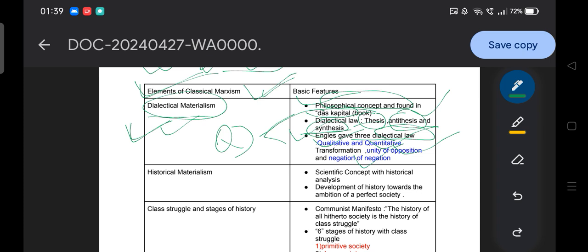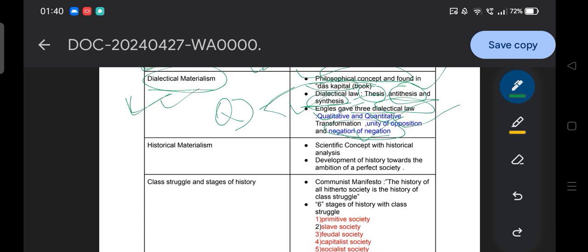Then the unity of opposites: each and every society will have two contradictory classes. Be it slave society, feudal society, or capitalist society, there are two contradictory classes. Even today, society has contradictory classes: one is the business class, another is the middle class or so-called working class. That is how the unity of opposites works. And the negation of the negation is to negate the contradiction and reach the perfect idea. That is how dialectical materialism works.